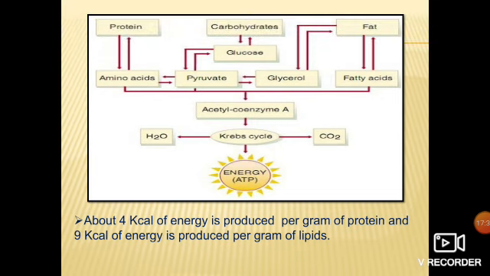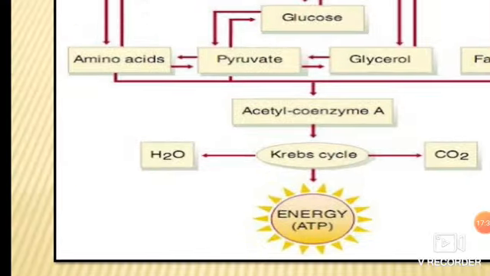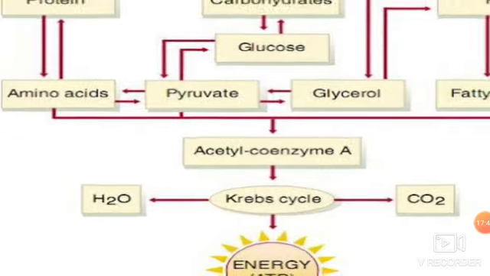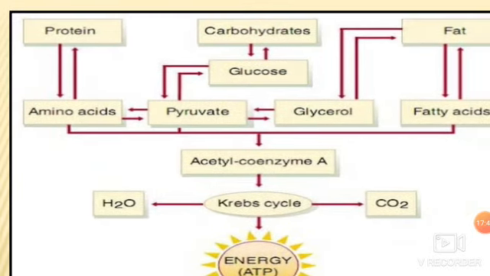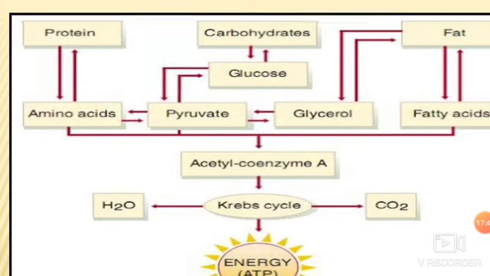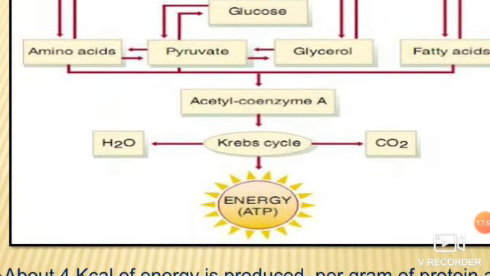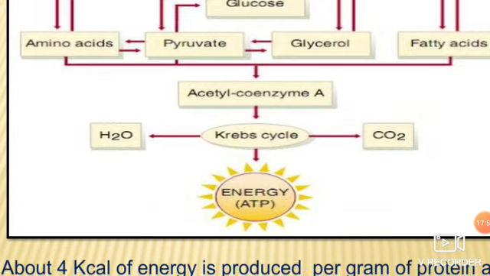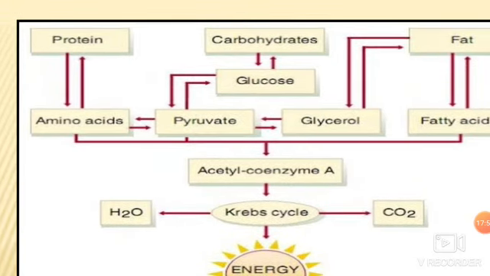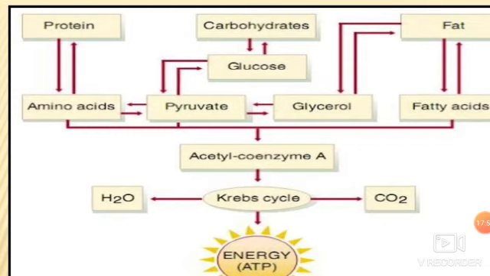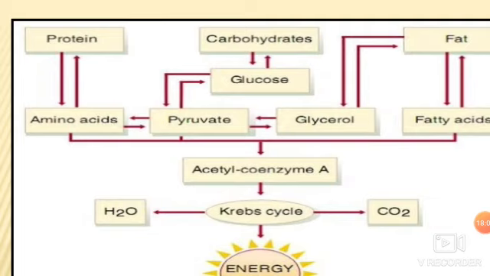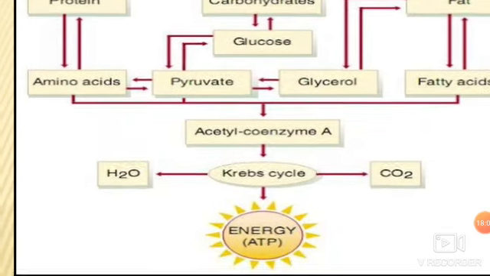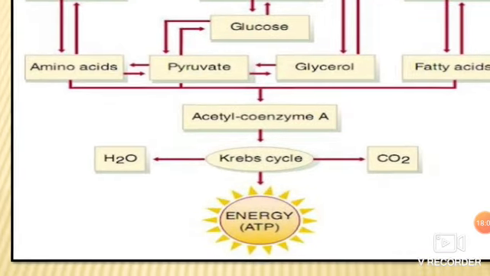Clear? Now, in this slide you will be able to understand. When we take carbohydrate, it gets converted into glucose. It produces pyruvate, correct? And then acetyl-CoA, Krebs cycle, and then the electron transport chain, and through that it produces energy, right? But what happens with protein? On the left-hand side, protein is producing amino acid. That amino acid produces pyruvate, meaning ultimately glucose, and then through acetyl-CoA and the Krebs cycle it produces energy.